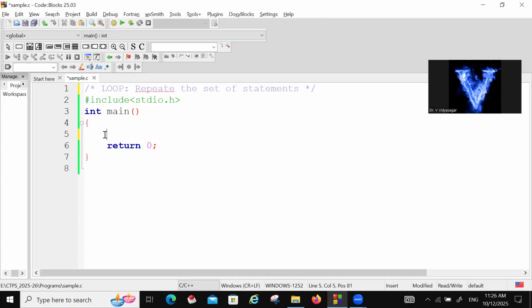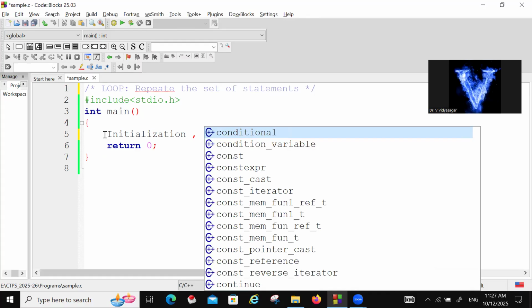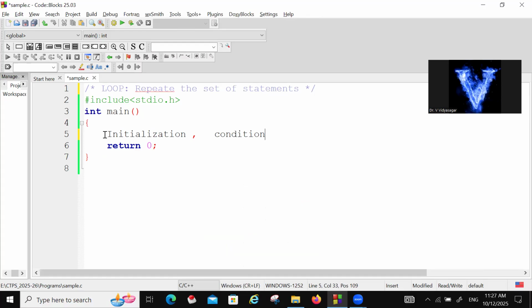For any loop, there are three steps. One is initialization, the next one is condition checking, and the last one is updating. So these three steps are important: initialization, condition checking, and updating the values. So let us go to the repeat while statement.